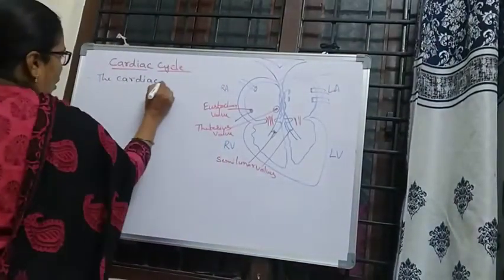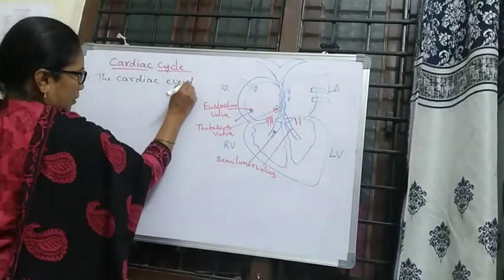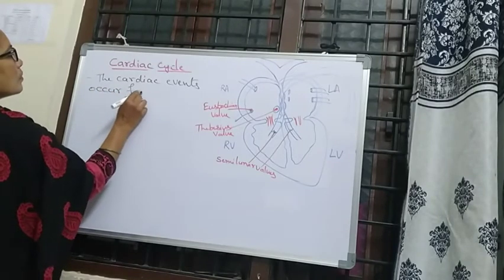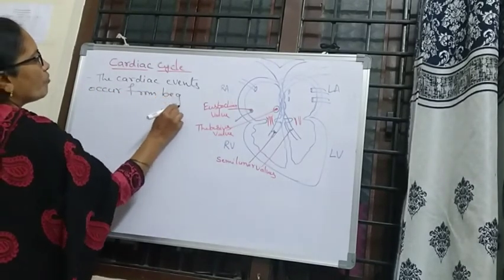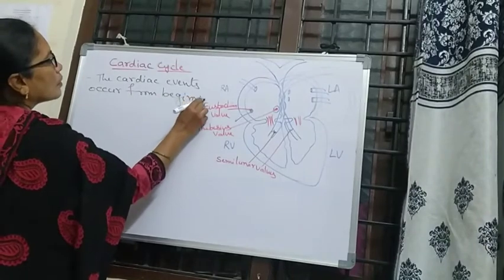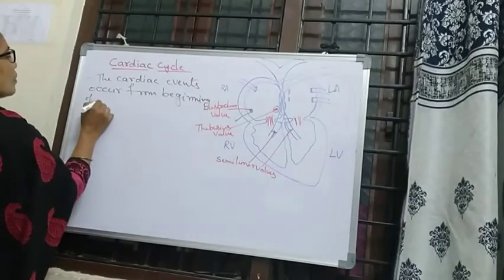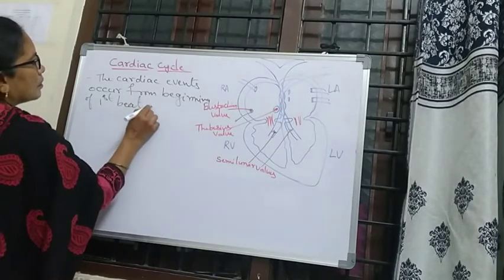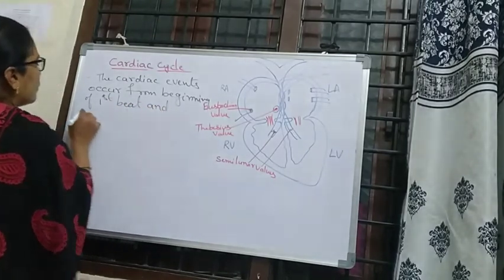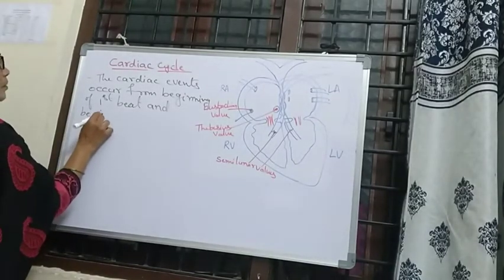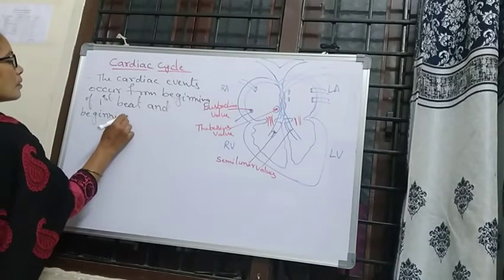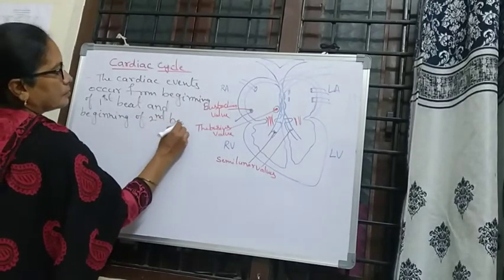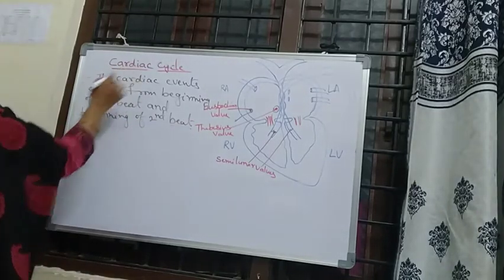Here the cardiac events occur from the beginning of the first beat to the beginning of the second beat, which is called the cardiac cycle.